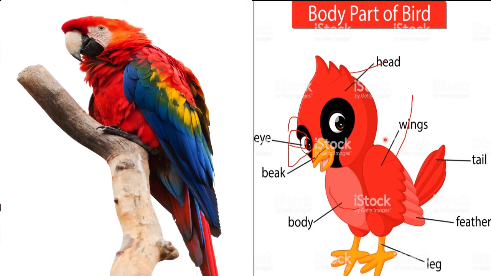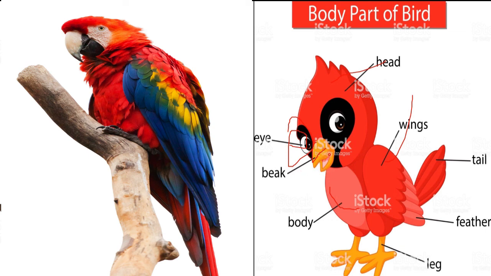So a bird has different body parts: head, eye, wings, beak, tail, body, claws, feathers. You can check this outside. Go and see any bird which you can observe very closely. You have to observe it. Don't just see it and say, oh yeah, it's a beautiful bird. No, don't do it like that.